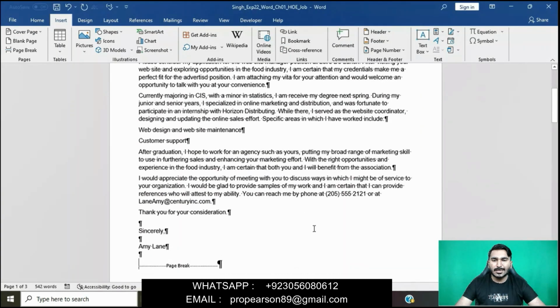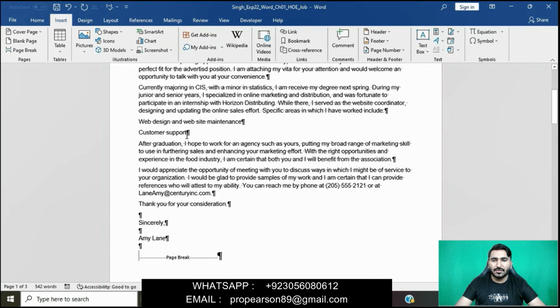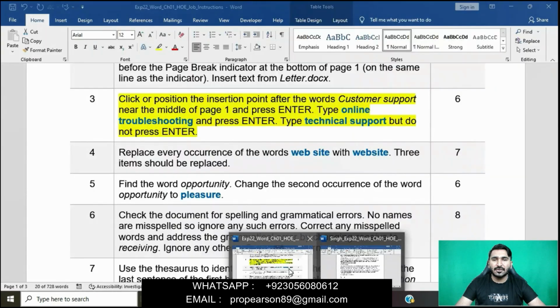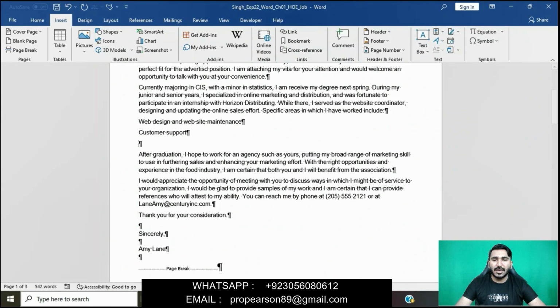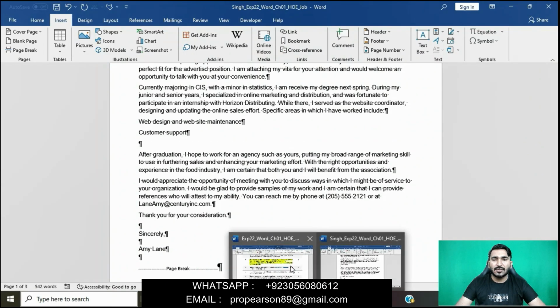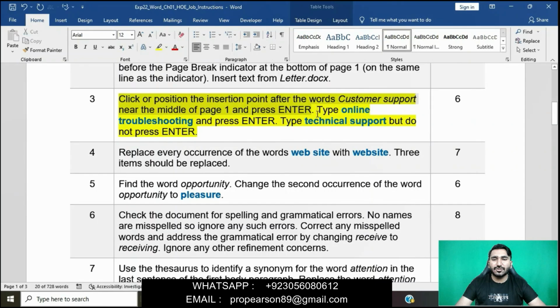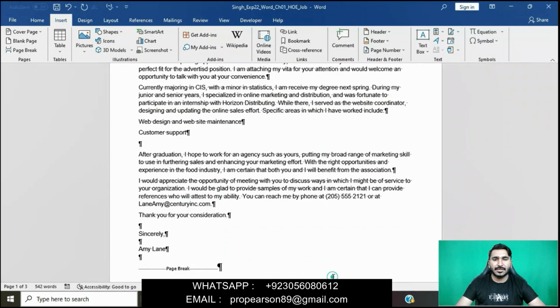Where is customer support? After the words customer support, position the insertion point and then press Enter. Then type online troubleshooting and press Enter. We can copy this and paste it here, or simply type it here: online troubleshooting.